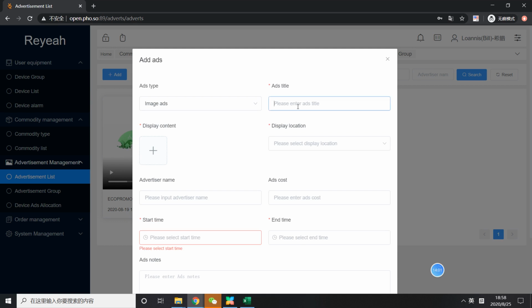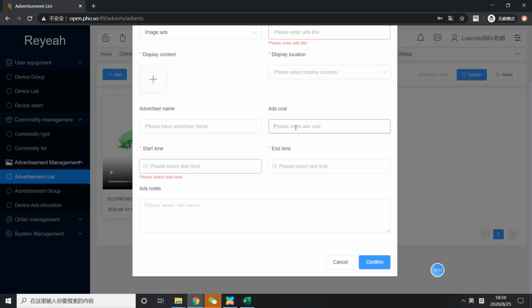And also as title, you can make a name, and the display location. Just like I mentioned, we have the timeout screen, which means the screensaver advertising, and the top advertising, which is on the top, but at the bottom you can still show the products.